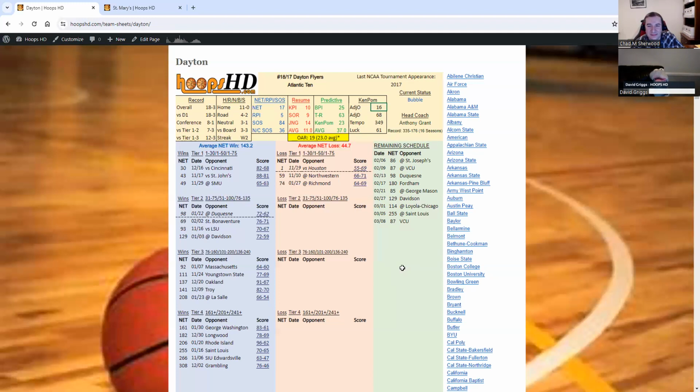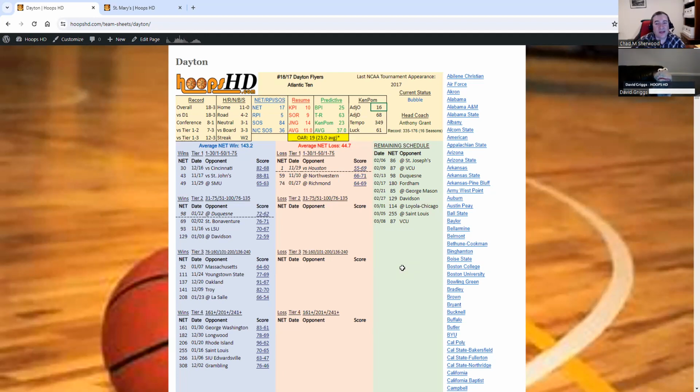Thank you for clarifying. Adjusted offensive efficiency takes into account how good or bad the defensive team that you're playing against is. If you like baseball, it would sort of be the equivalent of adjusting a batting average to account for how good or bad a pitcher is. So to have an adjusted offense of 16th, that is the 16th best offense in the country. That is outstanding.